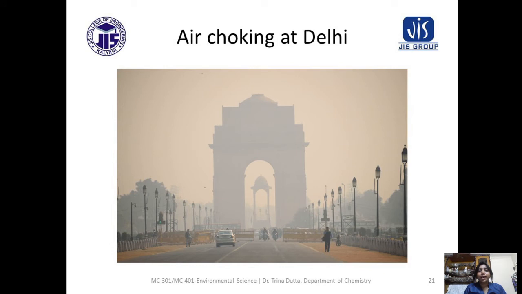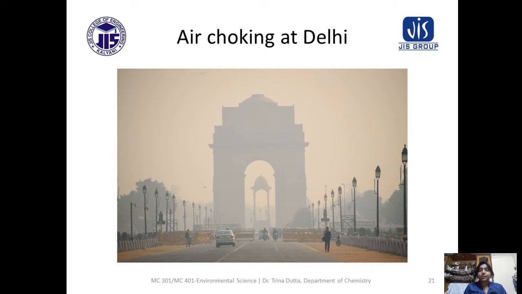This is another picture of Delhi, air choking at Delhi. So you can see the hazy atmosphere here. You understand that we directly inhale oxygen from the atmosphere. So if we inhale this hazy atmosphere, that means all the toxic substances present in it, there will be harmful effects.